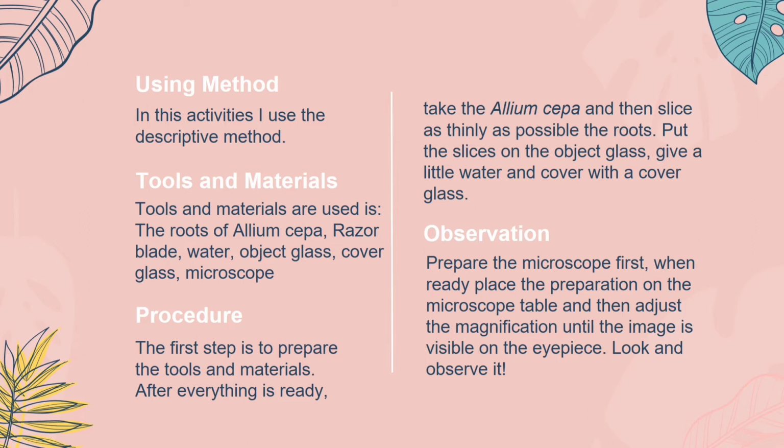After making the preparation, the next step is observation. Prepare the microscope first. When ready, place the preparation on the microscope table and then adjust the magnification until the image is visible on the eyepiece. Look and observe the shape of the cells that are dividing. What pictures have been observed on the practicum sheet?